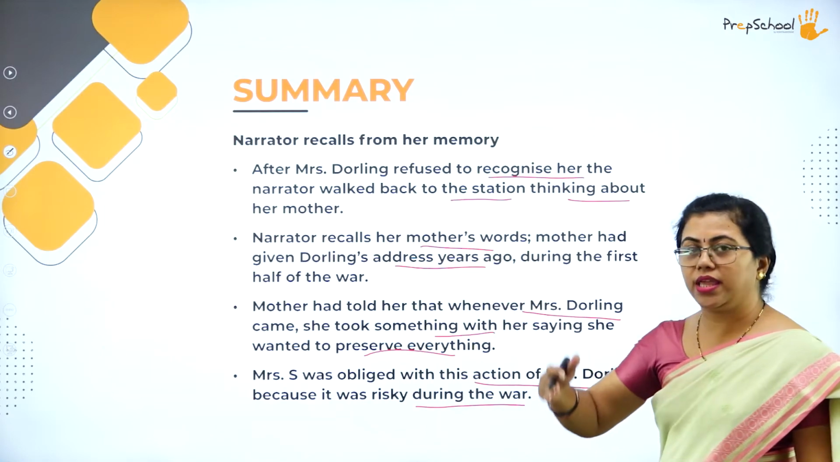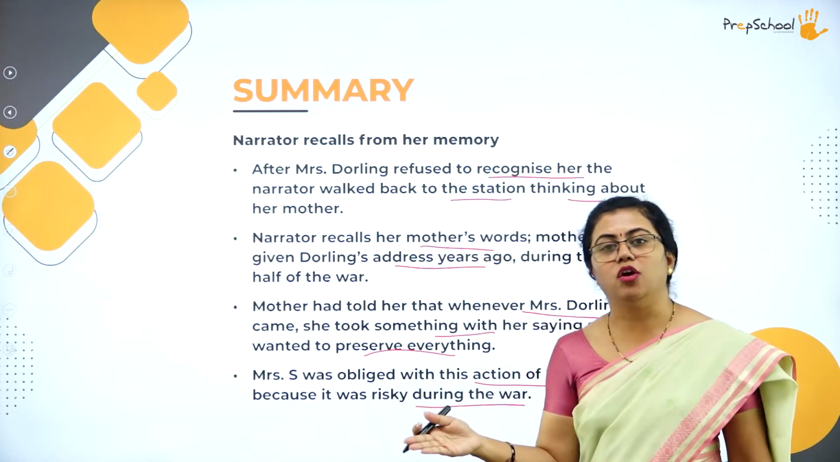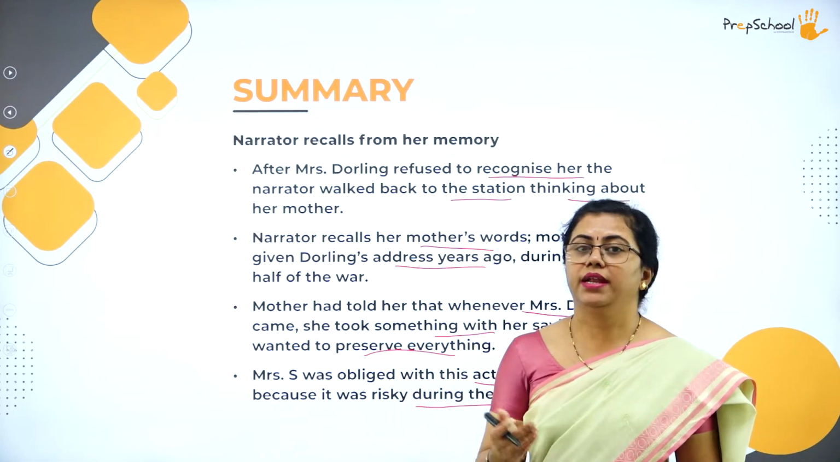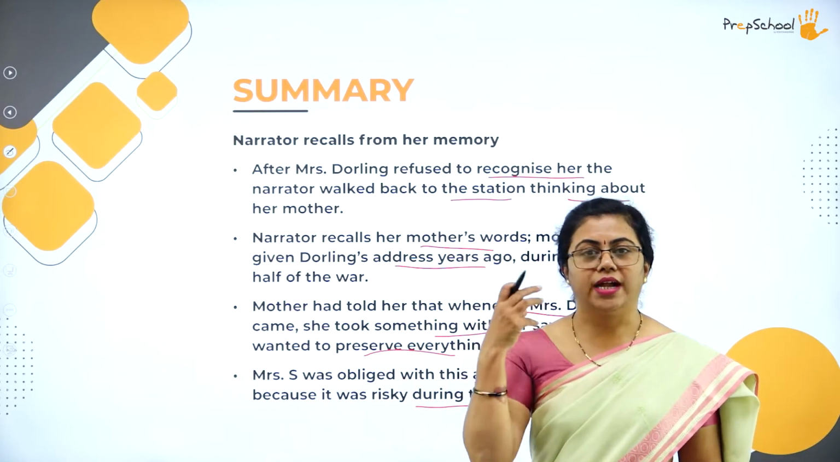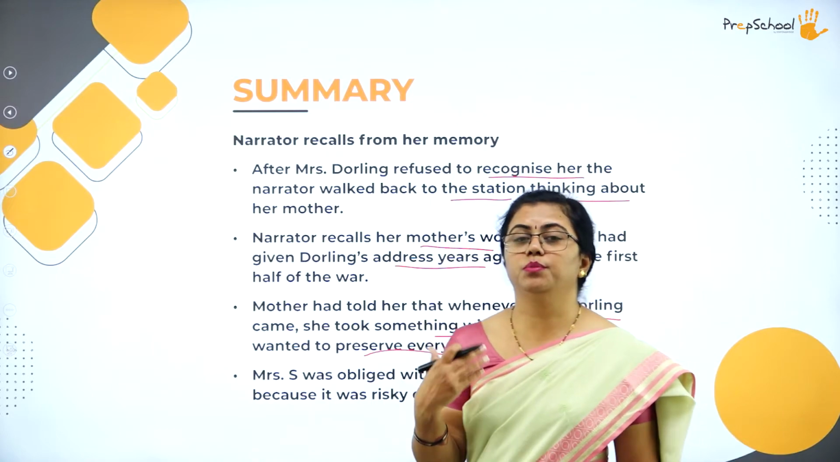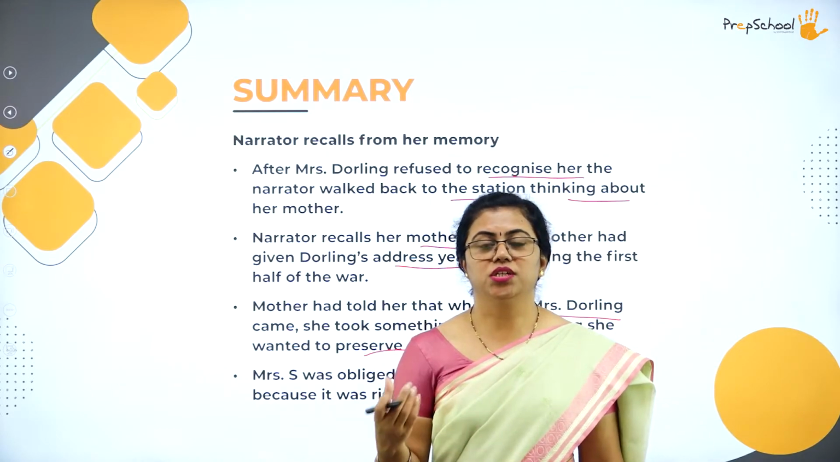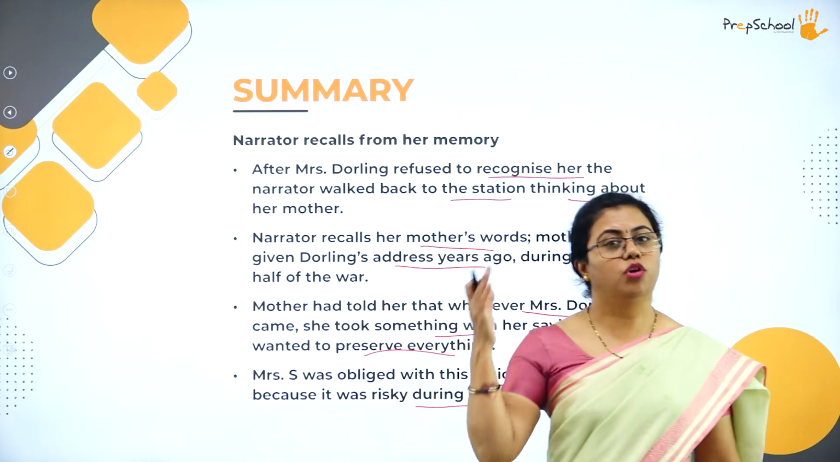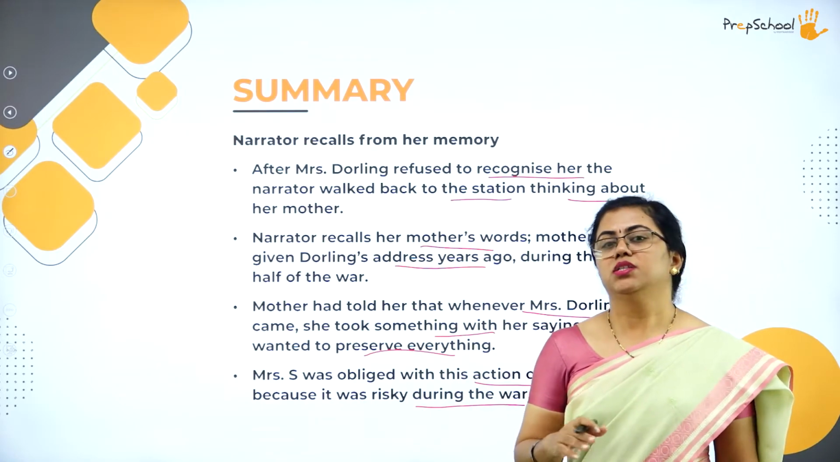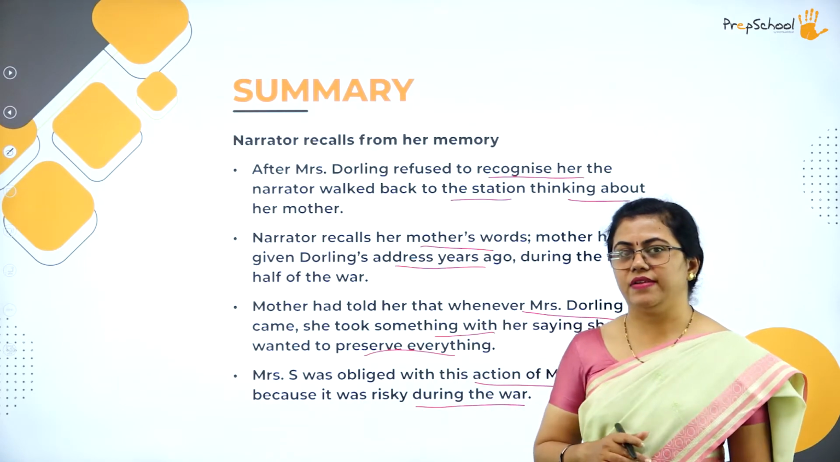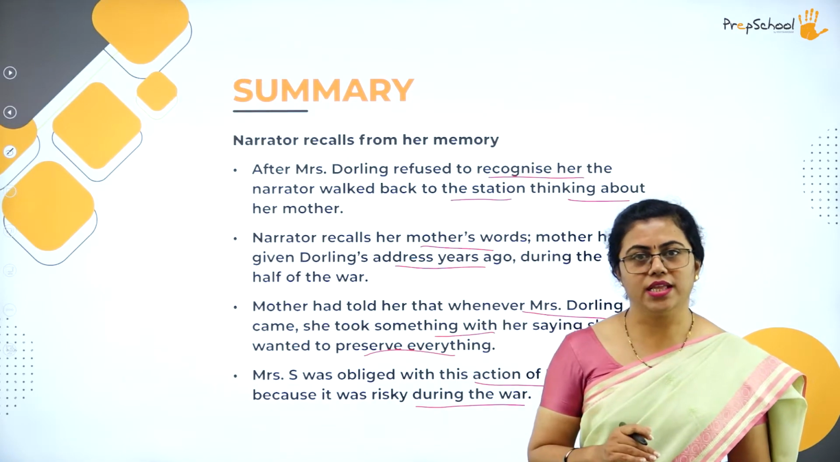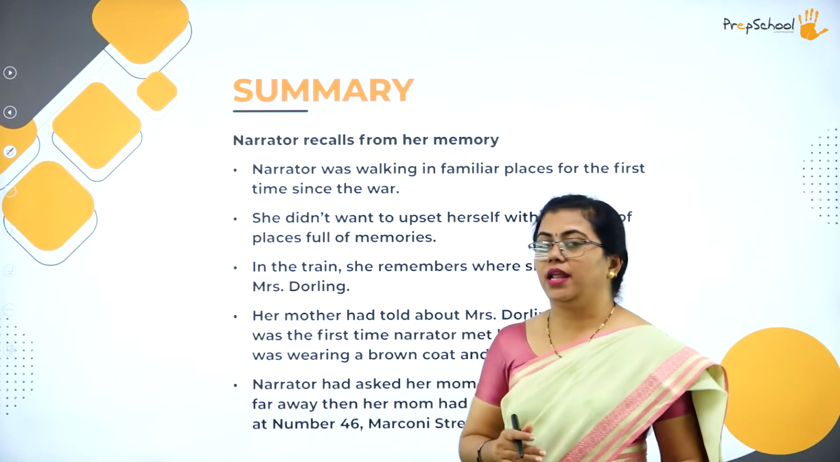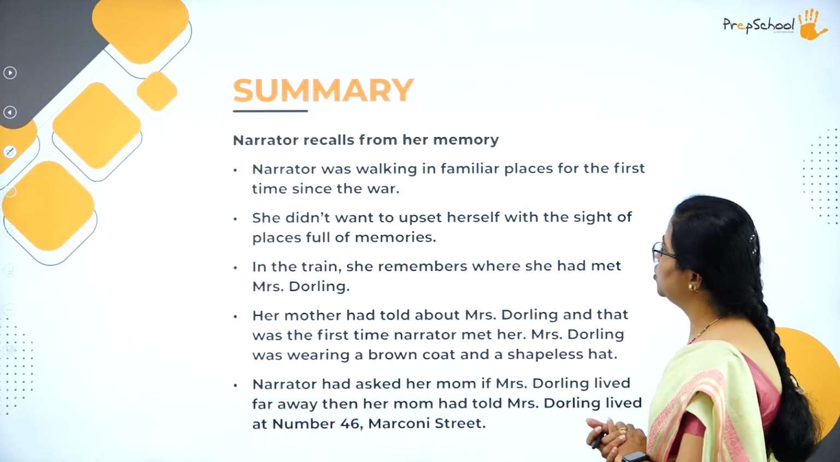As she was walking back, she didn't want to notice anything on either side of the road, be it the shops or the houses or anything for that matter, because she didn't want that to be associated with her memory. She would become nostalgic. She didn't want to recall all those things. So she just walked off to the railway station. This was the first visit that the narrator made to Mrs. Darling's house. Then the narrator recalls something else also.